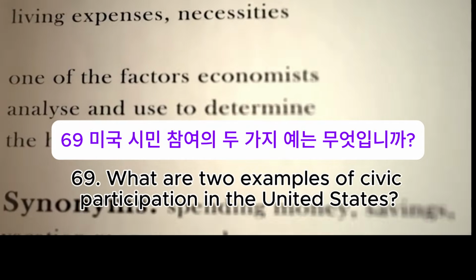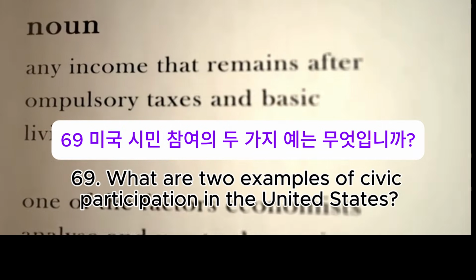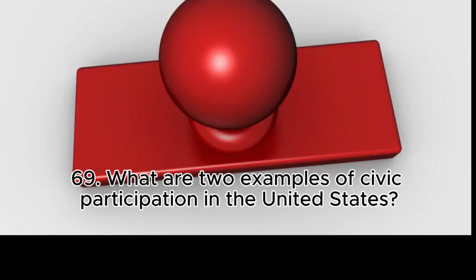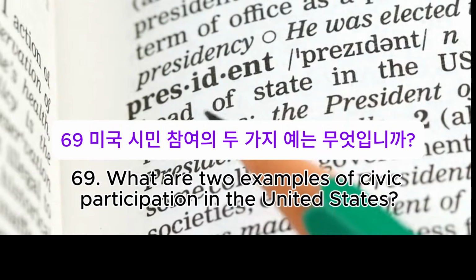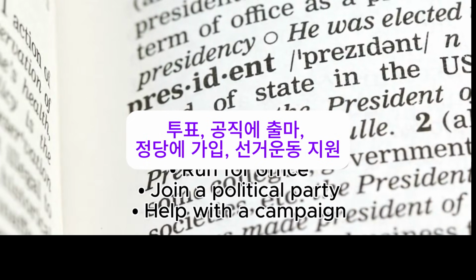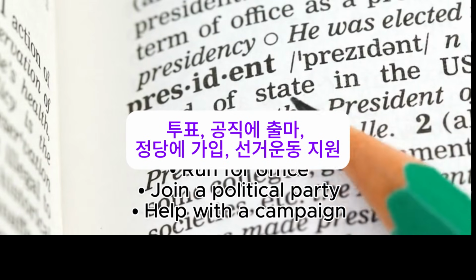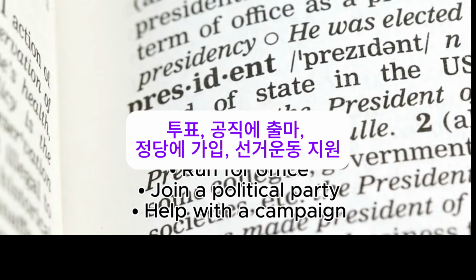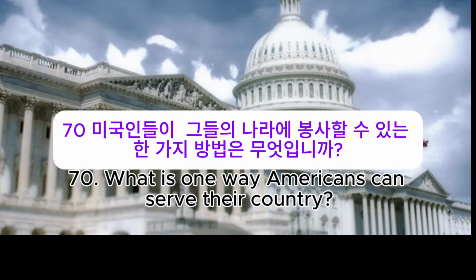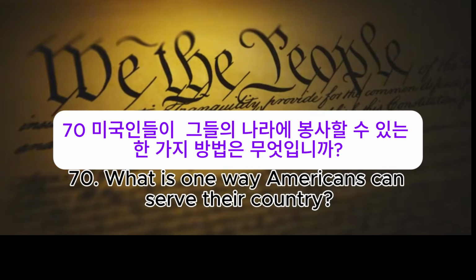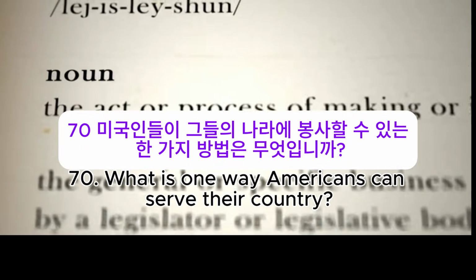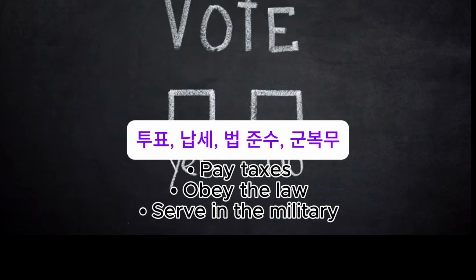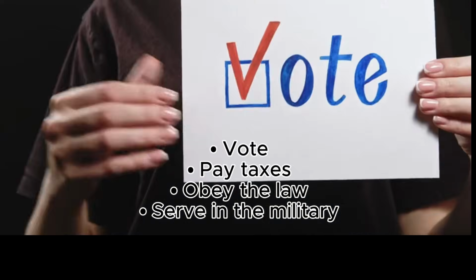69. What are 2 examples of civic participation in the United States? Vote, run for office, join a political party, help with a campaign. 70. What is one way Americans can serve their country? Vote, pay taxes, obey the law, serve in the military.